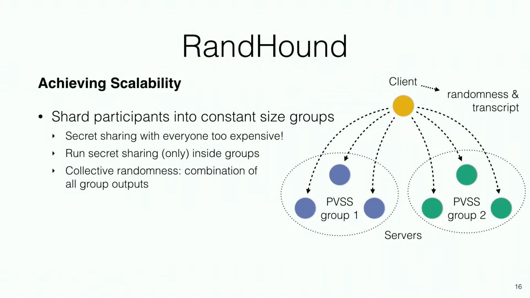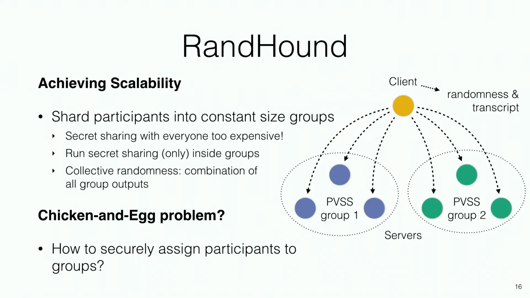The question here is how to securely assign participants to the groups. I told you that this is a randomness protocol, and most of you would tell me that the best way to do the sharding is randomly. So how do we address that problem?